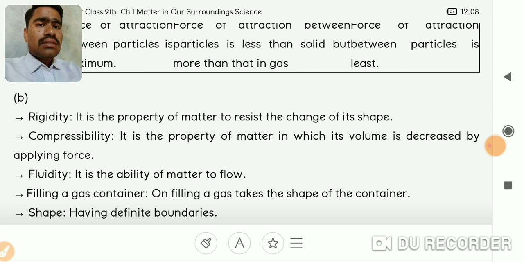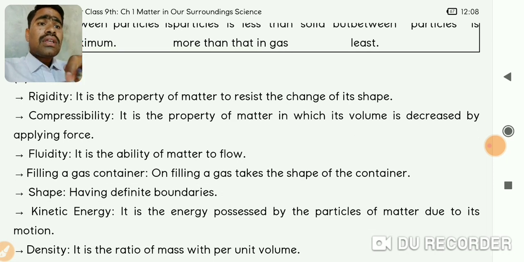So rigidity is the property of matter to resist the change of shape. Okay, so that's the first property, that is rigidity.